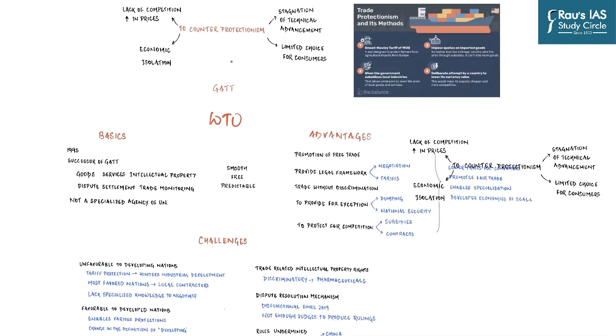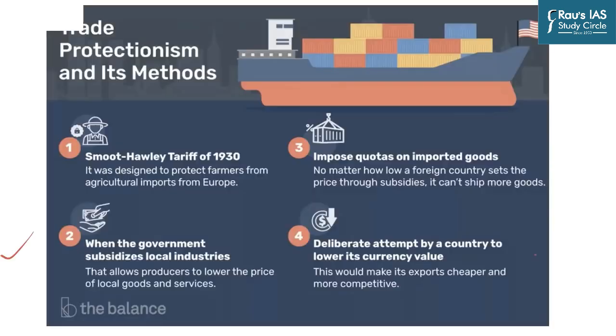And so in this regard, we will start by first understanding why is there a need for such an international organization. Why in the backdrop of World War II, a need was felt for that, GATT was created, and then finally WTO took it from there. So we'll understand the basics of WTO, its advantages, and then finally we will look into the challenges currently being faced by WTO. Now starting with the basics, because most of our viewers are quite new and for them it is very important to understand how and why it was created.